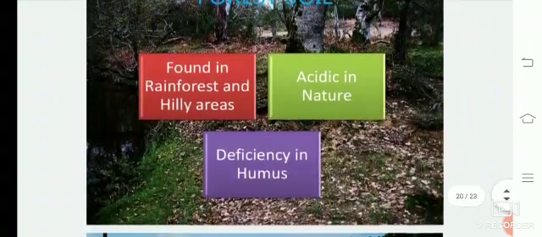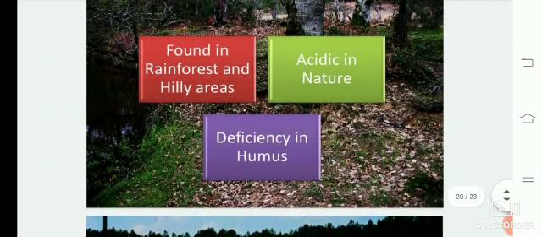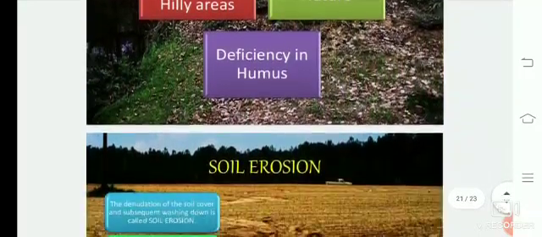And then comes the forest soil, which is found in rainforests and hill areas. And this is usually acidic in nature and has deficiency in humus.